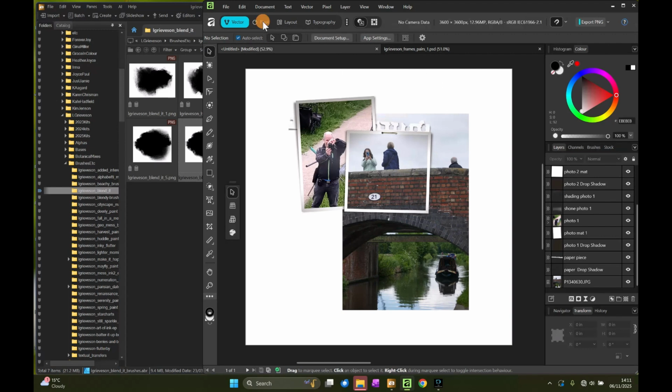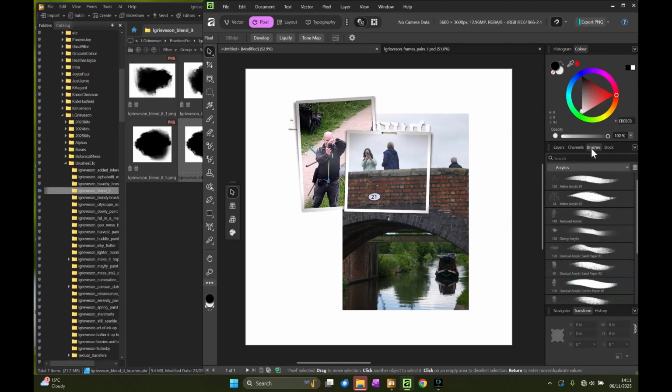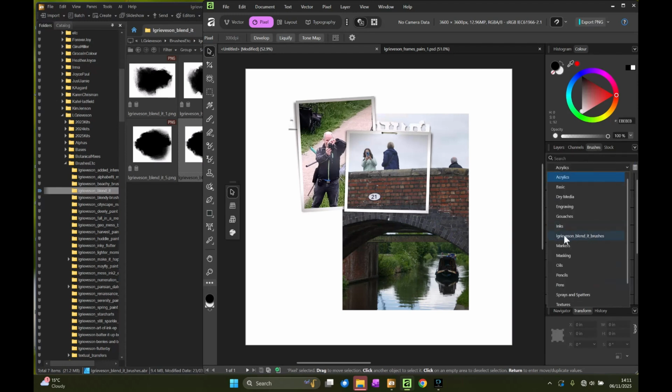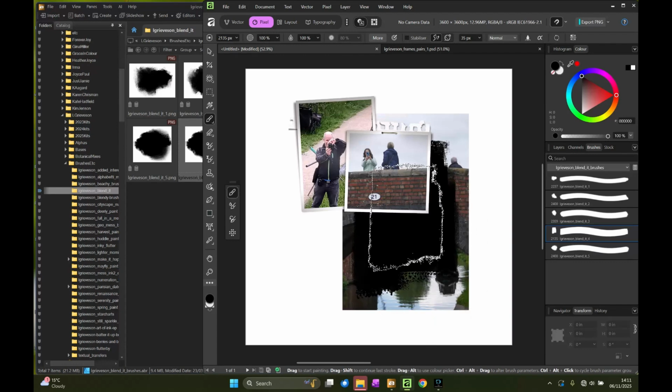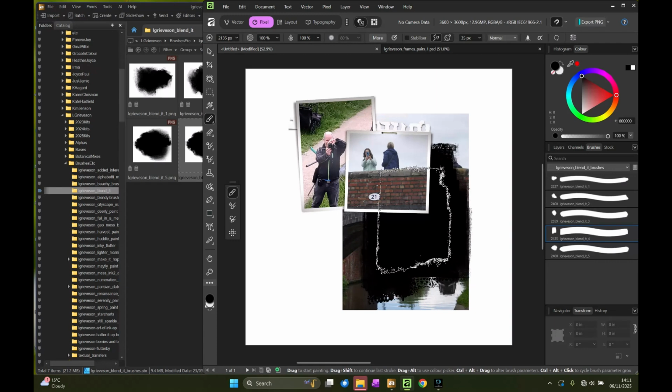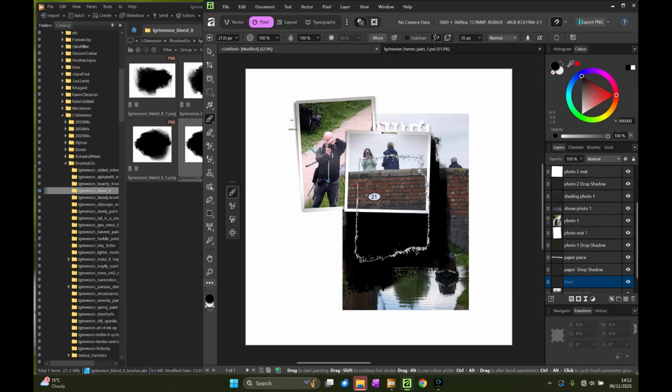So to use them, I need to be in pixel mode, and I'm going to select the photo and create a new pixel layer above it. Then go to my brushes tab and find the brush set that I just installed, Grieveson's Blend It brushes, and I'm going to use this one and get the brush tool. And here it is. So I want to flip it. It's in its own layer, which is good.